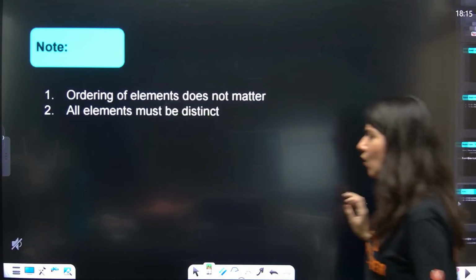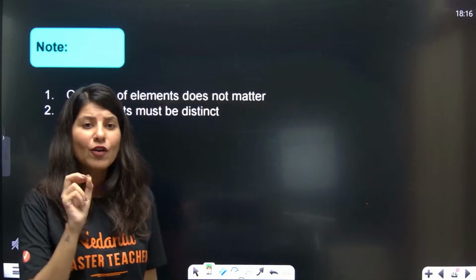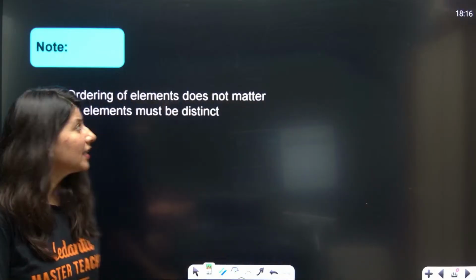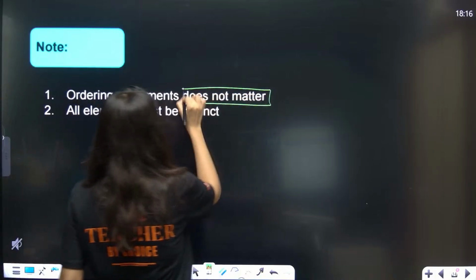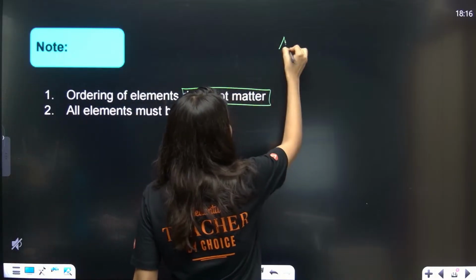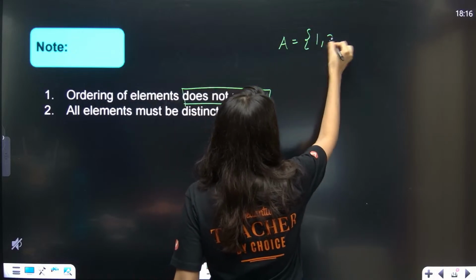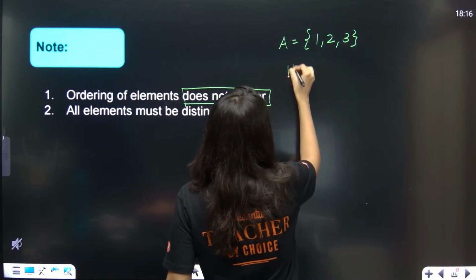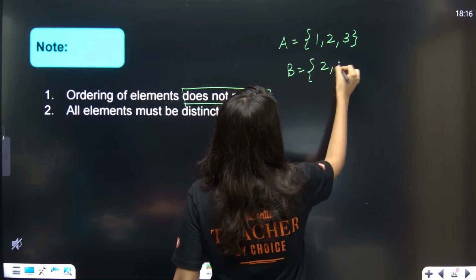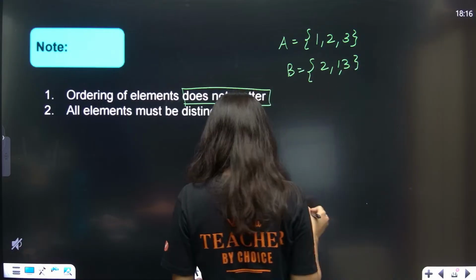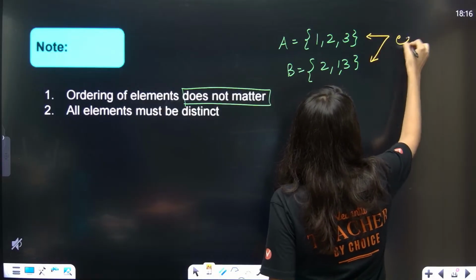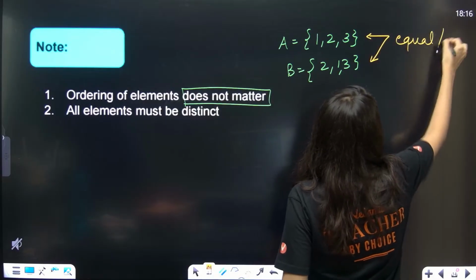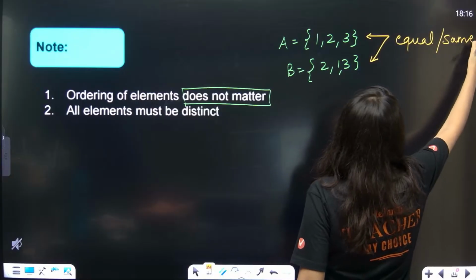Now 2 things to understand for roster form. What are these 2 things? Ordering of elements does not matter. That means suppose set A is 1, 2, 3 and set B is 2, 1, 3. Both sets are actually the same, or equal. Ordering doesn't matter.